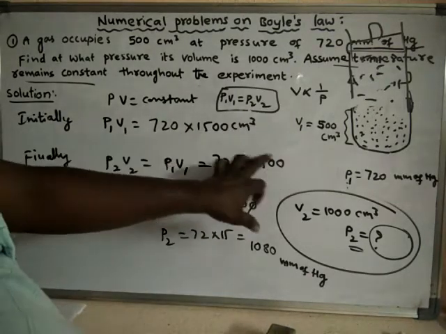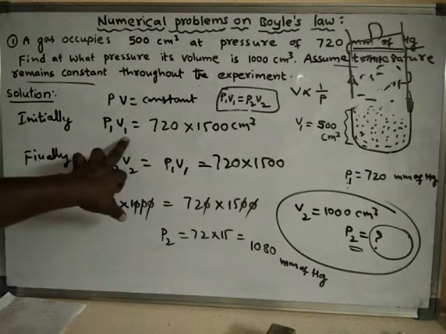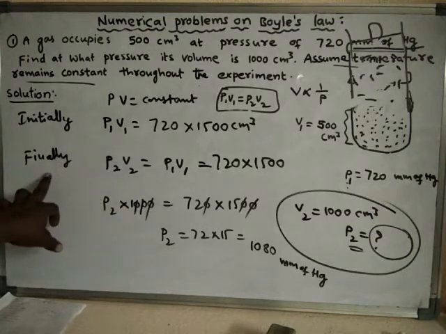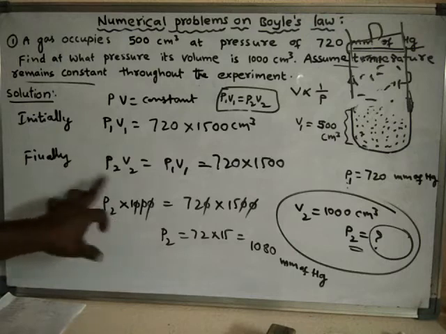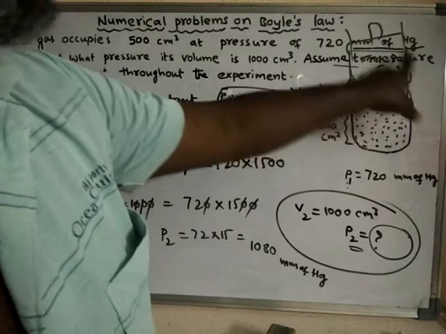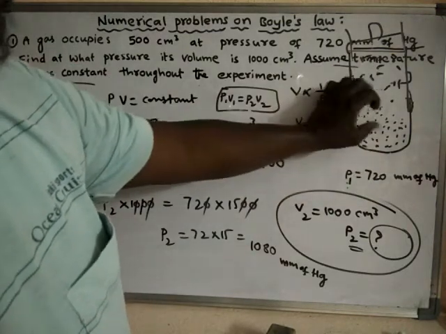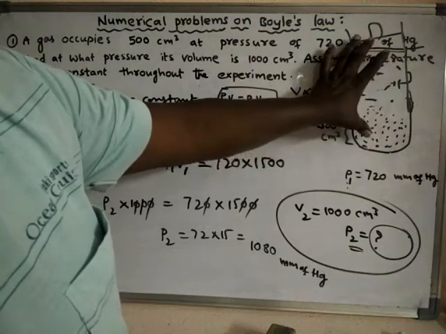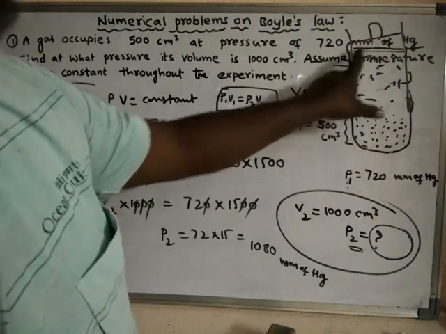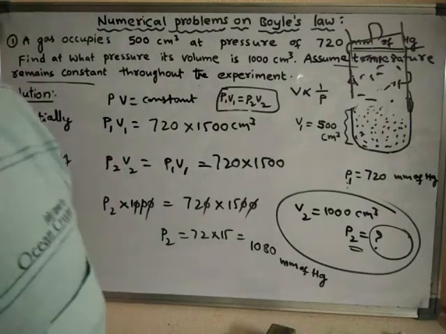Remember that initially the product of pressure into volume will be equal to the product of final pressure into final volume, because the temperature is the same throughout the experiment and the amount of gas is also not changed. All the molecules moved away from each other because gas molecules will occupy the entire available space. That is the nature of gas molecules.